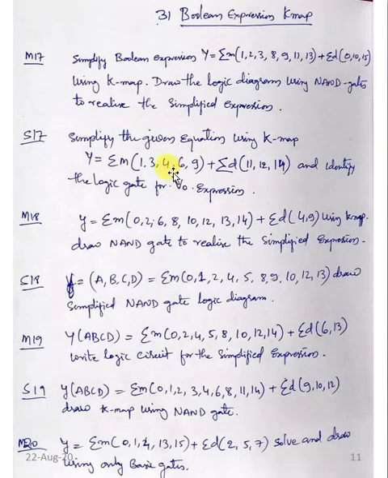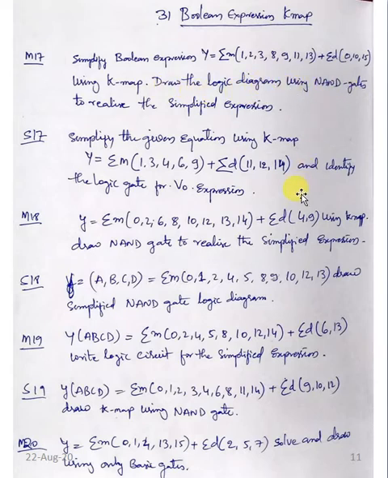So here is question number 31. This is Boolean expression or K-map. If you are planning to answer this, you can definitely score 5 marks here. This is a fixed question. Every time the same question appears here. You can see here: simplify the Boolean expression y equals sigma m plus sigma d, and so on, using K-map. Draw the logic diagram using NAND gate.